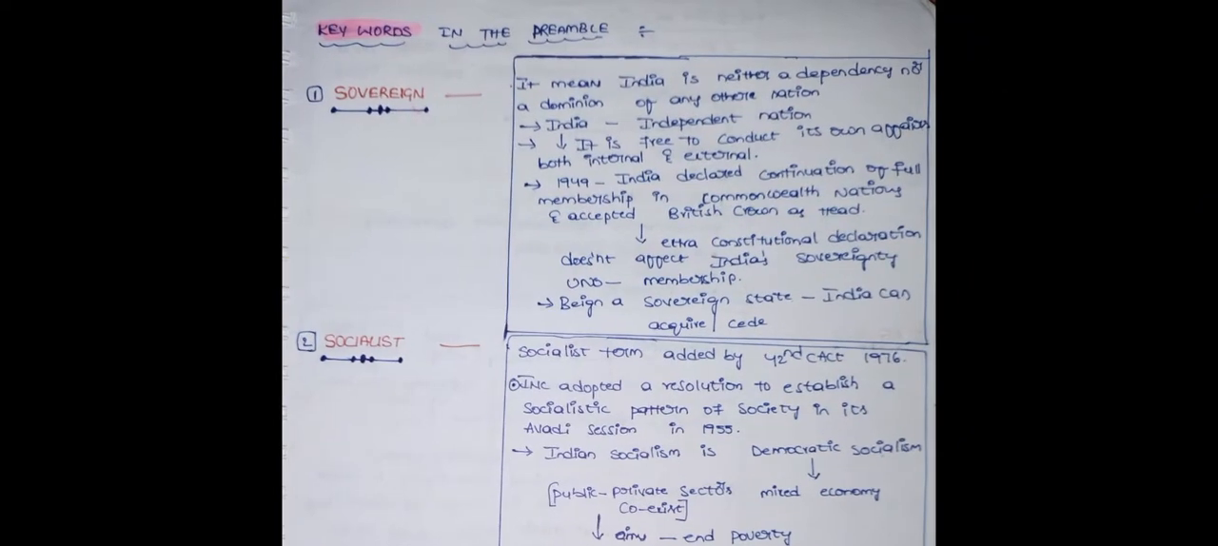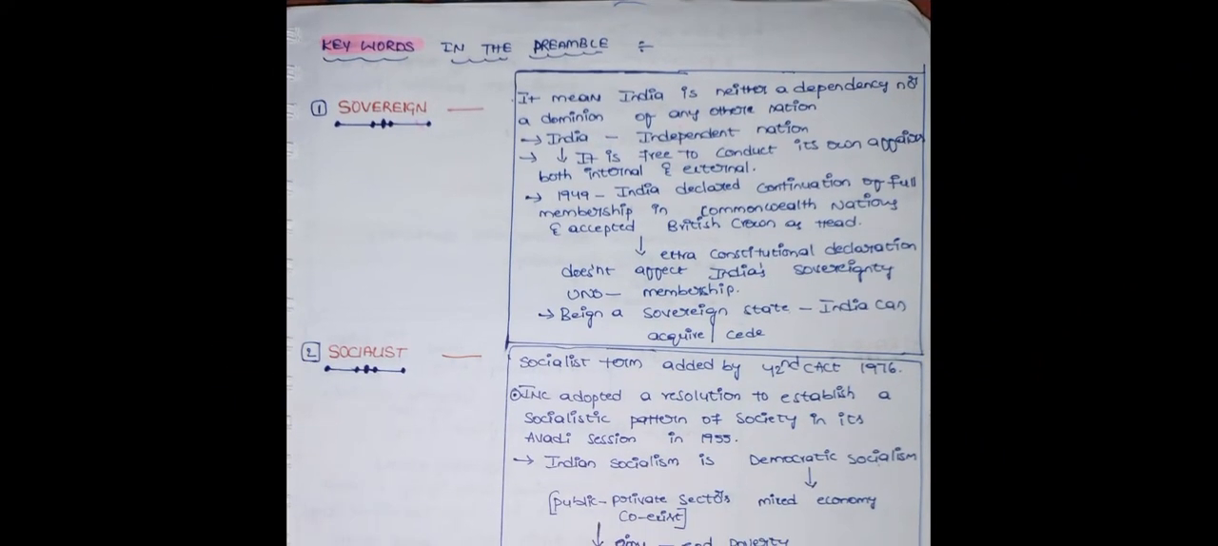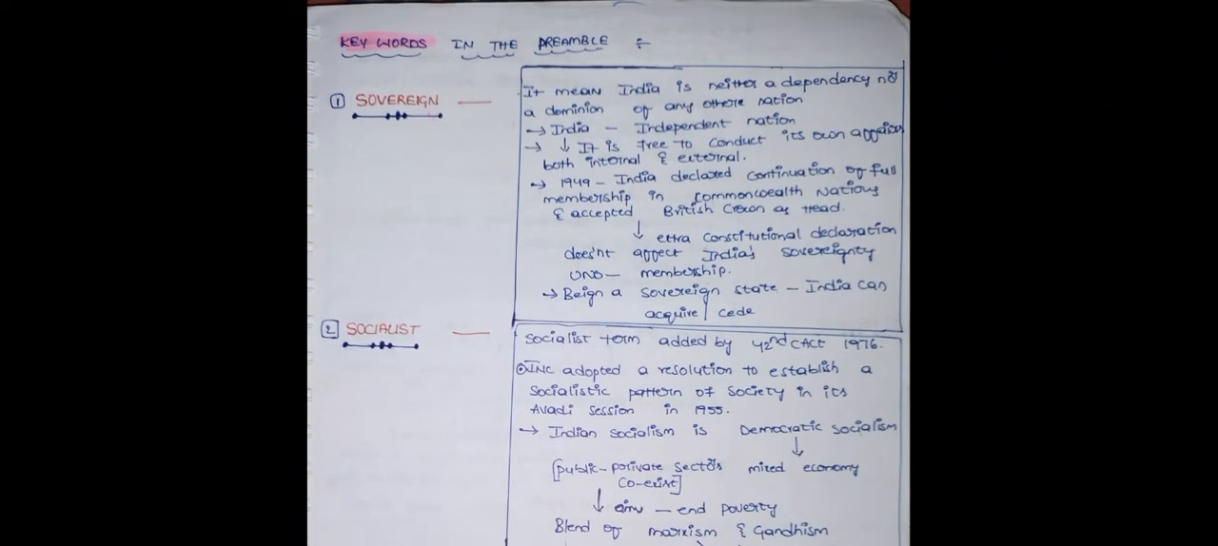Coming to a brief discussion about the keywords in the preamble. The first one is sovereign. Sovereign means India is an independent nation. It is neither a dependency nor a dominion of any other nation, and it is free to conduct its own affairs, both internal and external. There is no dominion under India. In 1949, India declared the continuation of full membership in the Commonwealth of Nations, and we accepted the British crown as a head. This doesn't affect India's sovereignty.